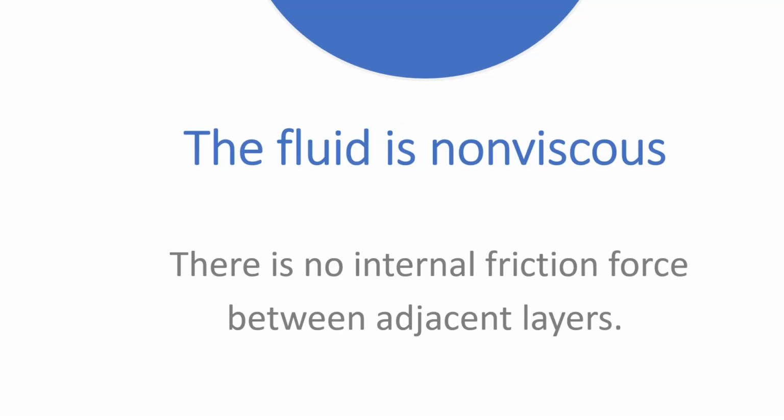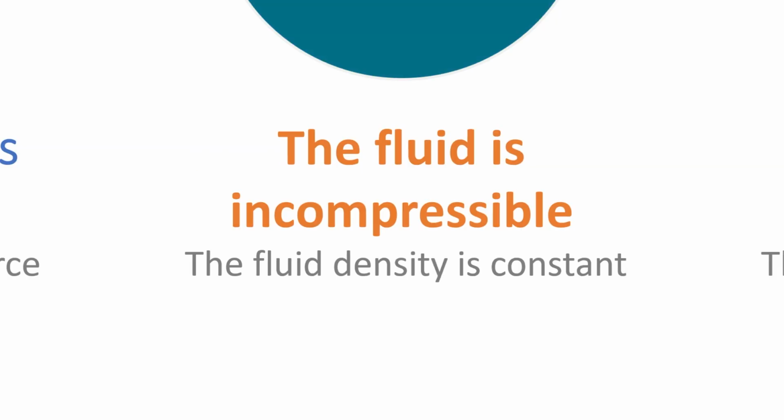An ideal fluid assumption states that the fluid is non-viscous. Imagine the fluid having no internal friction force between its layers. This means there is no stiffness or dragging between them. In this ideal scenario, fluid particles glide past each other without any friction, leading to a smooth and effortless flow. An ideal fluid is also incompressible.